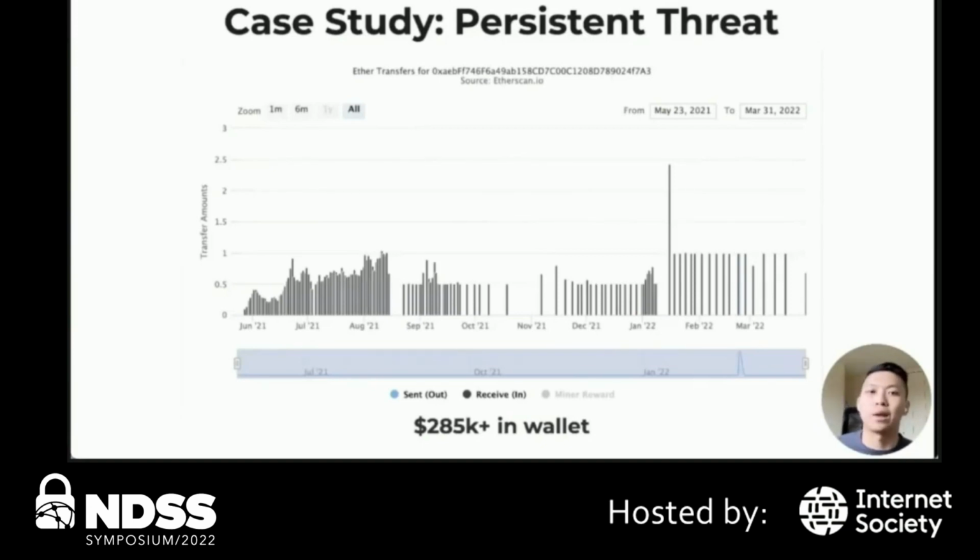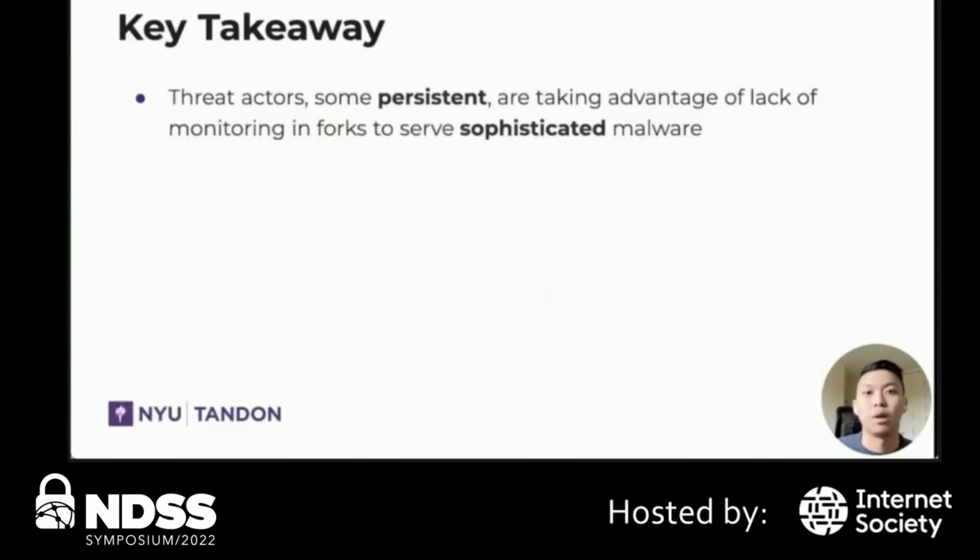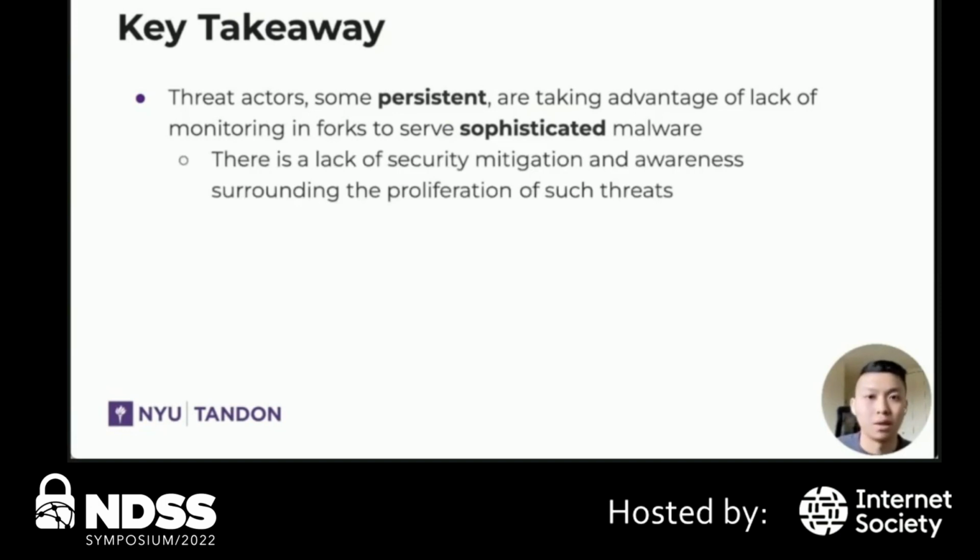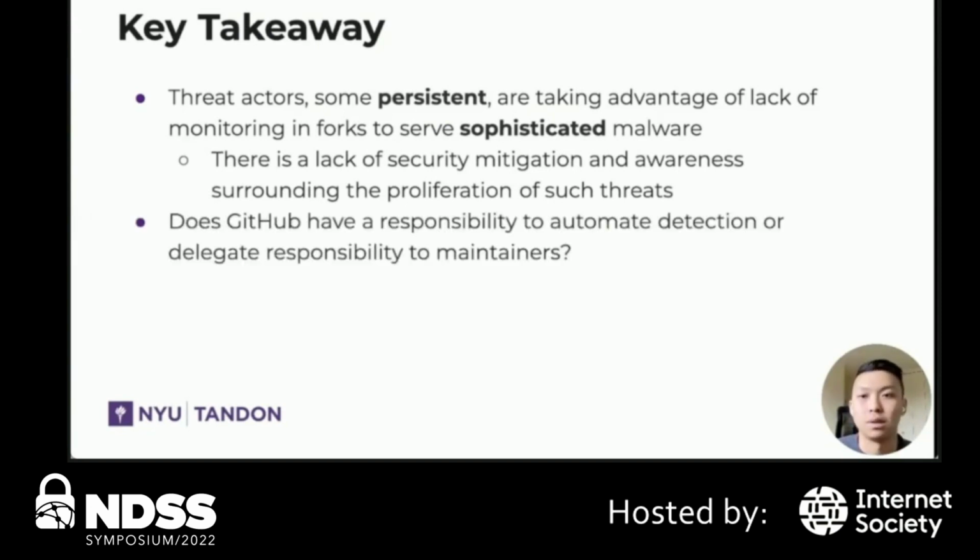Of course, we do want to add a caveat, which is that we are not quite sure whether or not this is all from illicit crypto mining, but that really leads us to our key takeaway, which is that threat actors, some persistent, are taking advantage of lack of monitoring in forks to serve quite sophisticated malware. And there is ultimately a lack of security mitigation and awareness surrounding the proliferation of such threats.